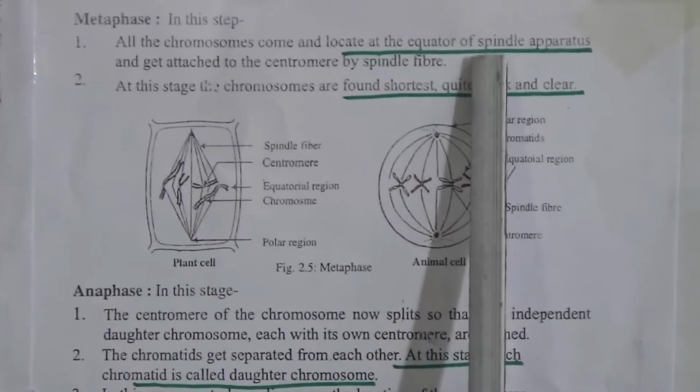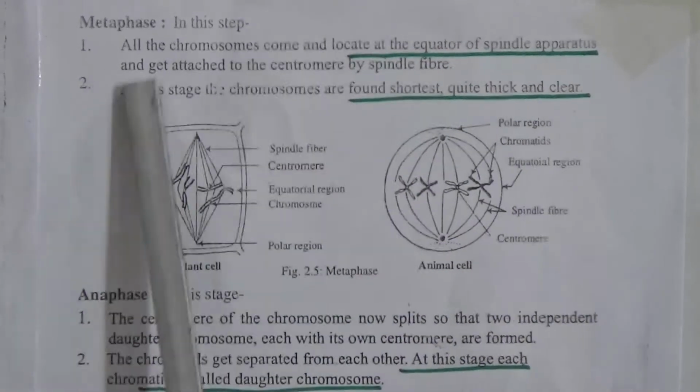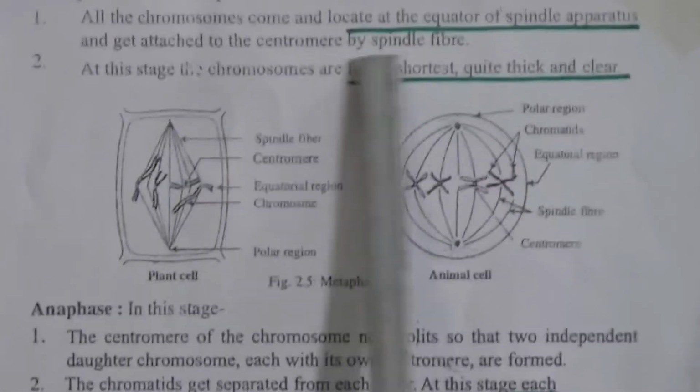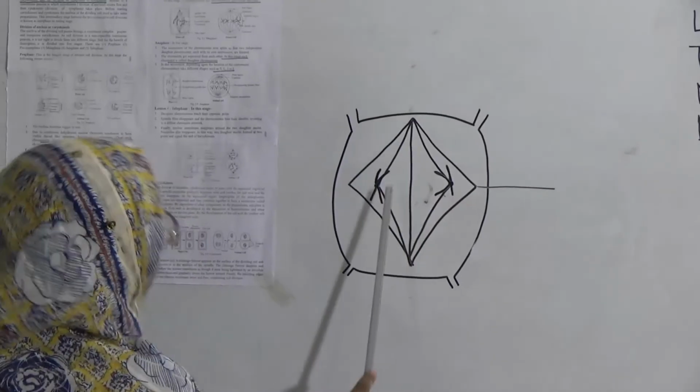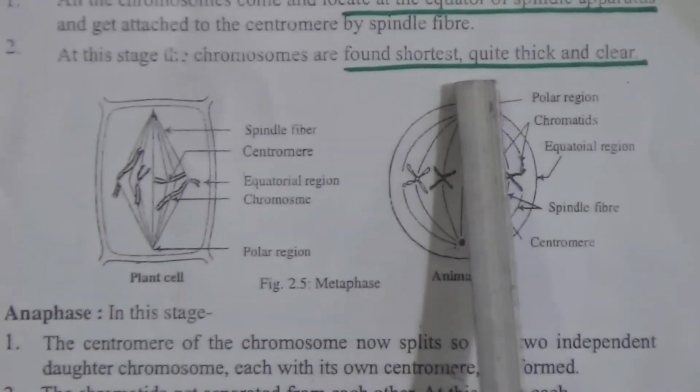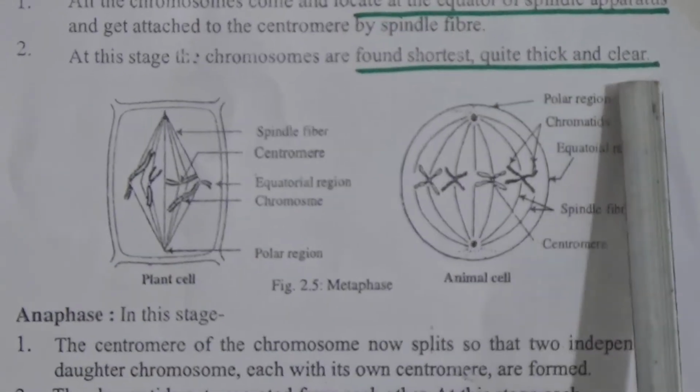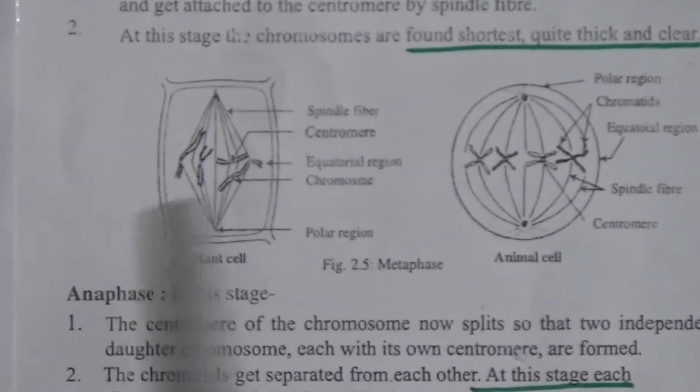Let's see the characteristics. All the chromosomes come and are located at the equator of the spindle apparatus and get attached to the centromere by spindle fiber. Using the centromere, the chromosomes are attached with spindle fiber. At this stage, the chromosomes are found shortest, quite thick and clear. You can see the structure here.